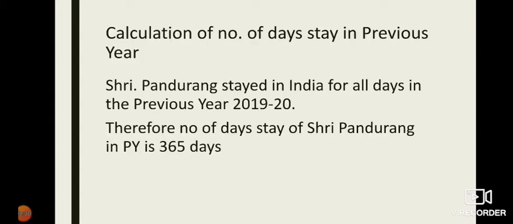That is the reason Sri Pandurang stayed in India for all days in previous year 2019-20. Therefore, the number of days of stay of Sri Pandurang in the previous year is 365 days. So for all the days he was there in India, he has stayed in India for 365 days.